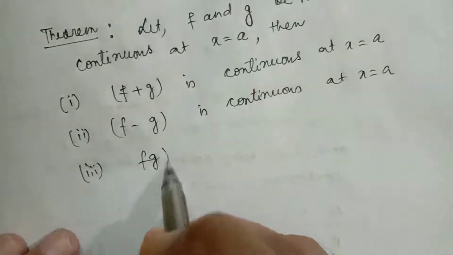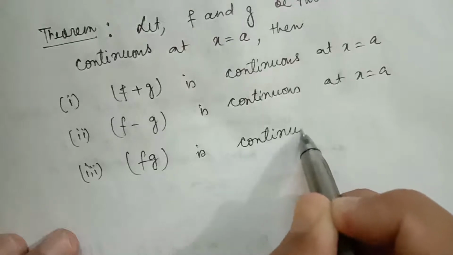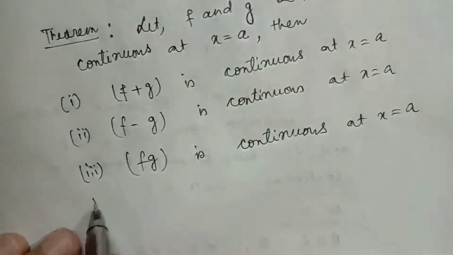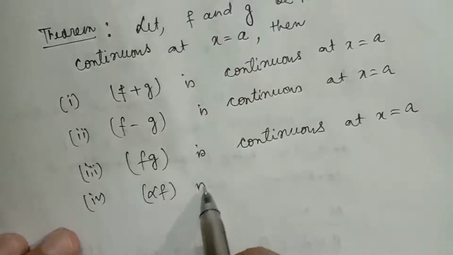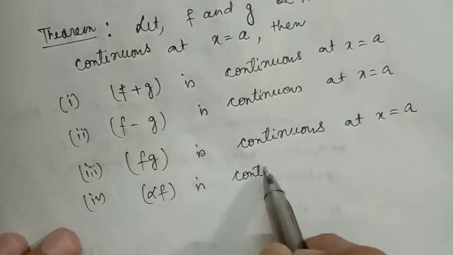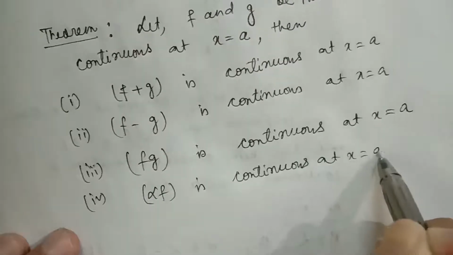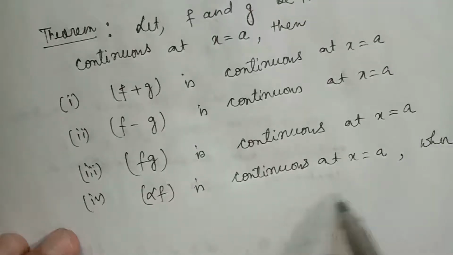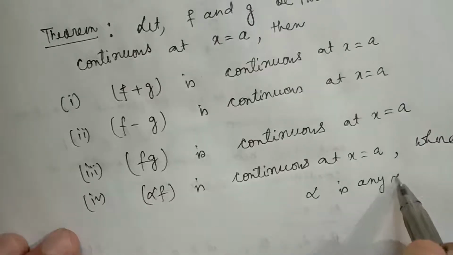F into g is continuous at x equal to a. Number 4, alpha into f is continuous at x equal to a, where alpha is any real number.